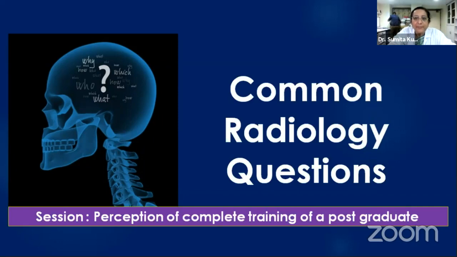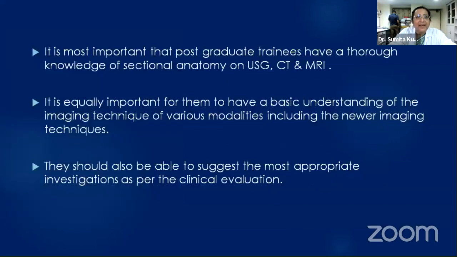The topic of my presentation is a very pertinent one because it relates to common radiology questions to postgraduate students. It is most important that postgraduate trainees have a thorough knowledge of sectional anatomy on USG, CT, and MRI of the orbit, and also of the brain.